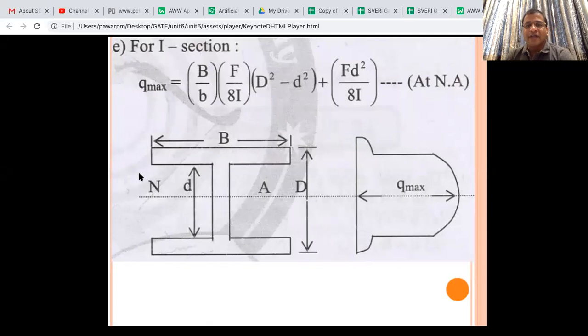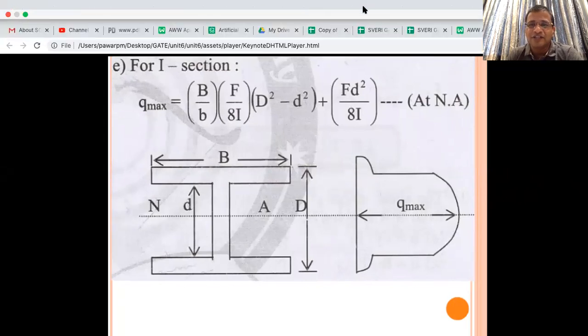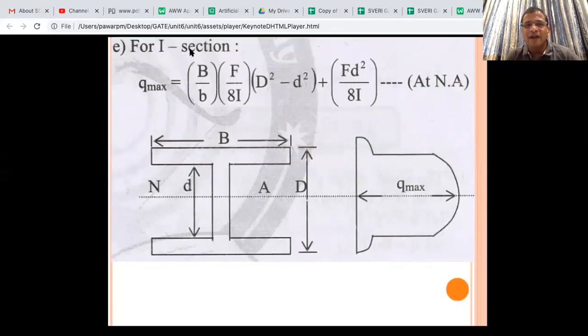For the I section, as I told you, the maximum stress will be at the neutral axis. You don't have to remember it directly like this. If it is complicated to remember, you can find out the tau max by using our S A y bar by I b formula. So tau max is equal to S A y bar by I b, where S is shear force. You have to find out I b for the symmetric I section.